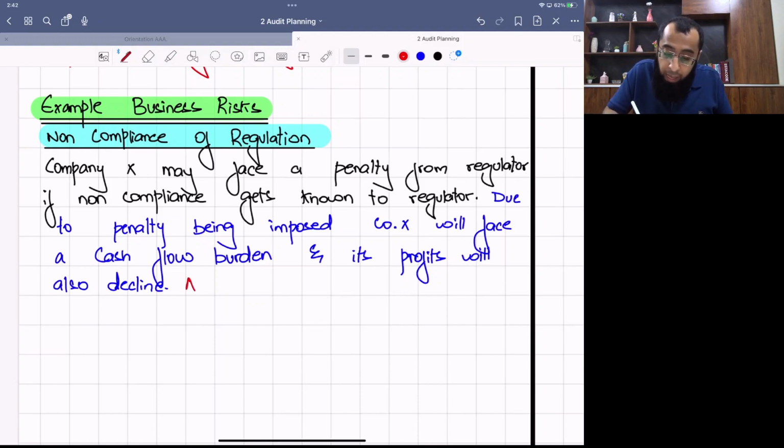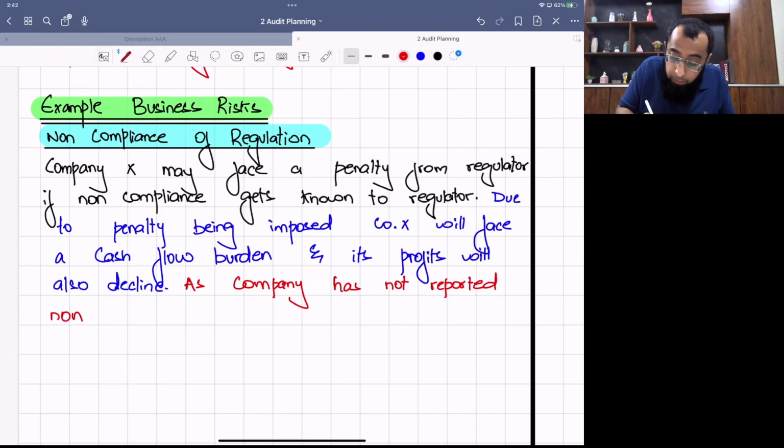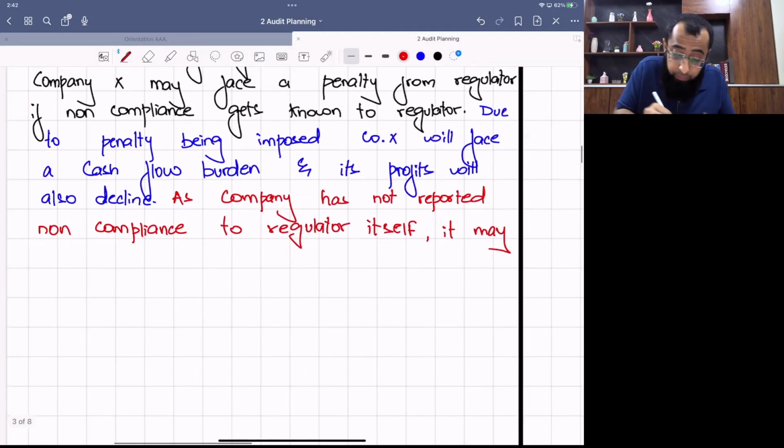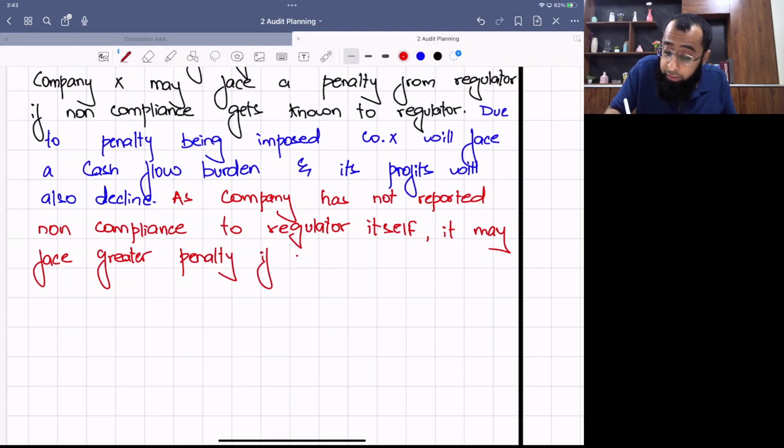Okay. Now, as the company has not reported the non-compliance to the regulator itself, it may face a greater amount of penalty if the regulator finds out on its own, or maybe the regulator will cancel your license.